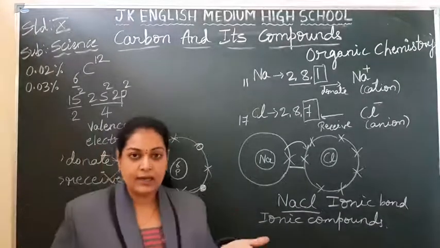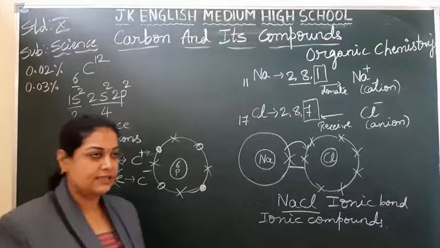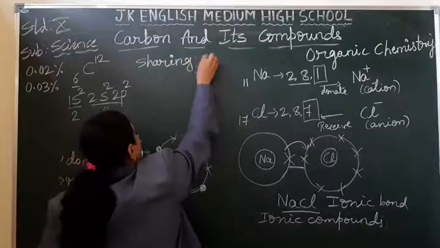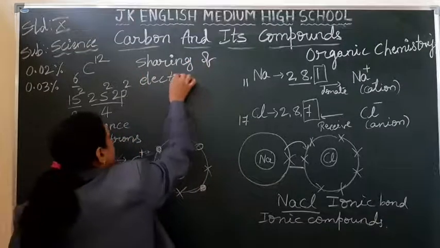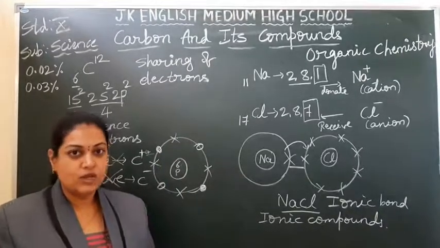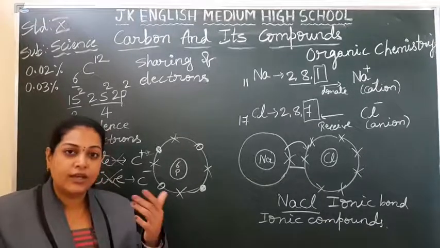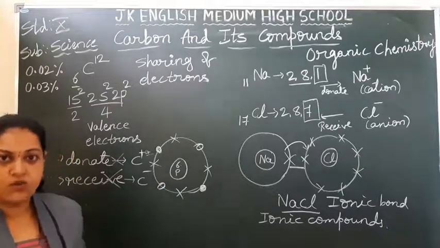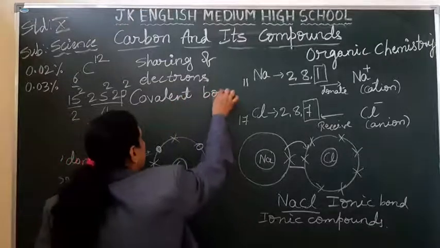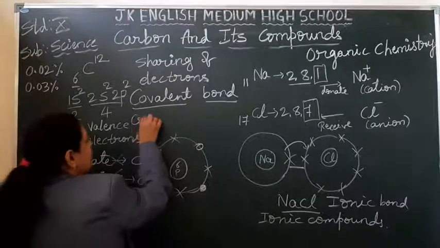So it cannot donate the electrons, it cannot receive the electrons. Then what is the remedy for this? Yes, it can share the electrons. There is a sharing of electrons between carbon or maybe between other elements. So what happens here? There is a sharing of the electrons, and by sharing of the electrons, what bond is formed? That is called covalent bond, and these compounds are called covalent compounds.